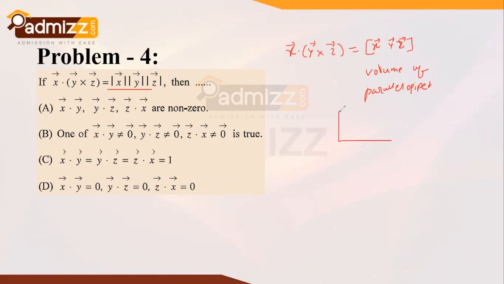Whenever the edges are perpendicular, the dot product value of the given edges is 0. From the given options, there exists only one option which satisfies this condition, wherein the dot product value is 0, that is option D. So option D is the correct answer for this question.